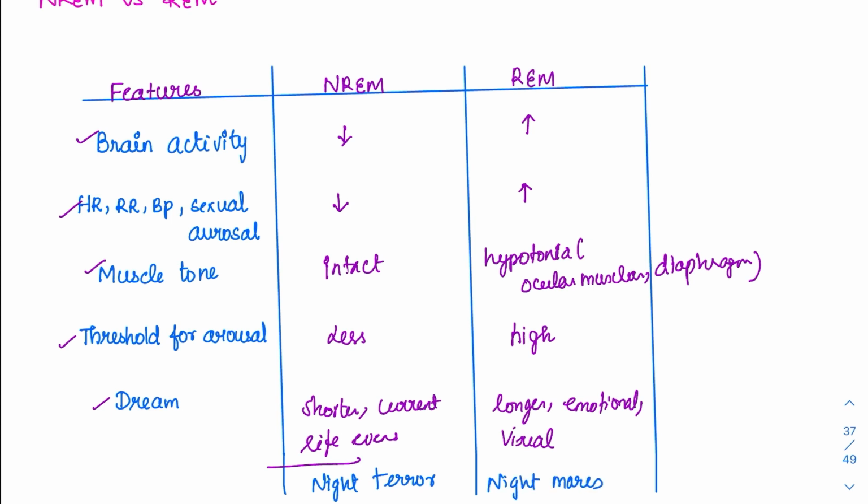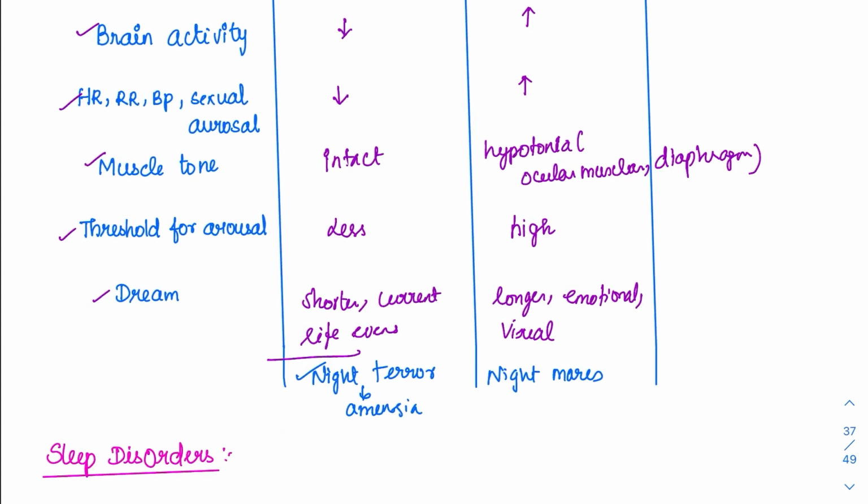In night terror, the person will be waking up and it is difficult for the person to console, but they will go back to sleep. In the morning, they will have amnesia of the sleep. They will not remember the sleep. Whereas nightmares, they can remember.